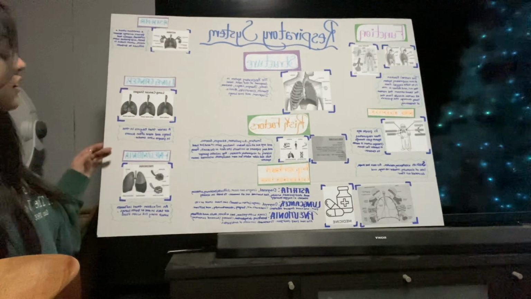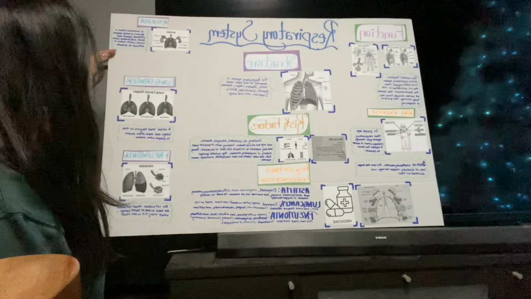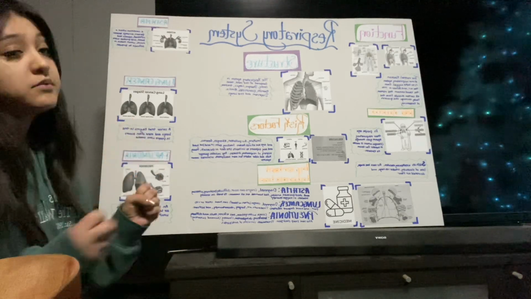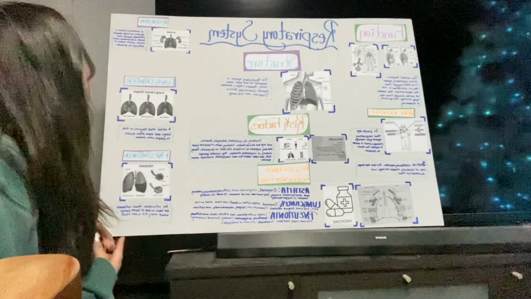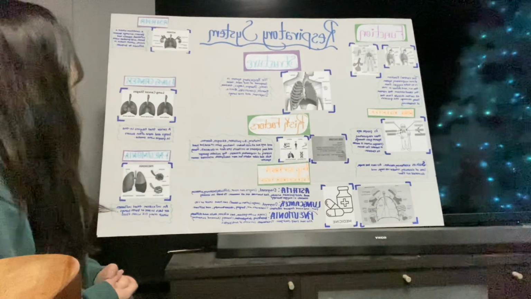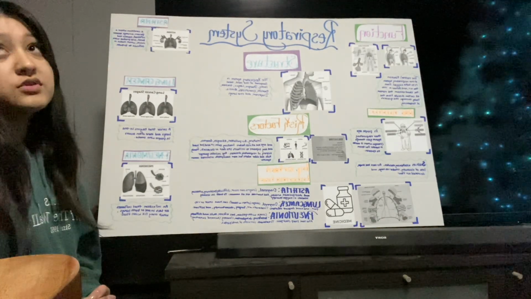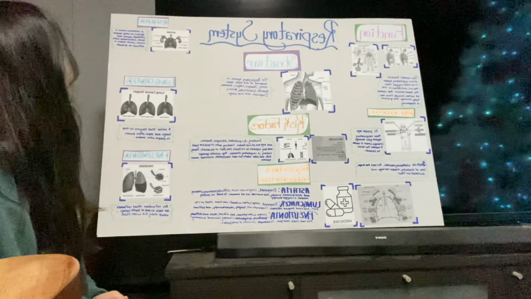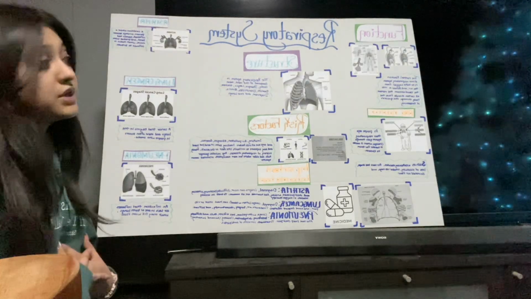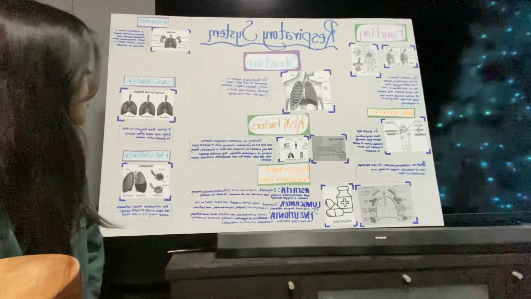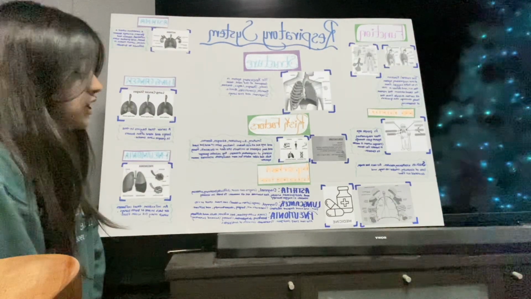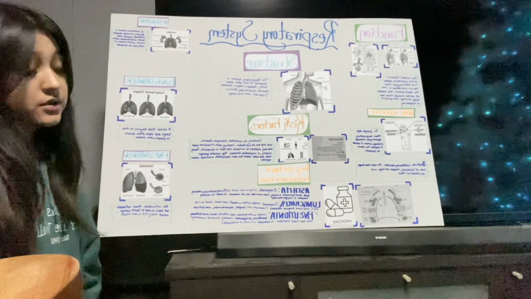Here are 3 common disorders, which are asthma, which is a condition where a person's airways become inflamed, narrow, and swell up, which causes you to produce extra mucus, which makes it much more difficult to breathe. And important information for asthma is that it has to be diagnosed.